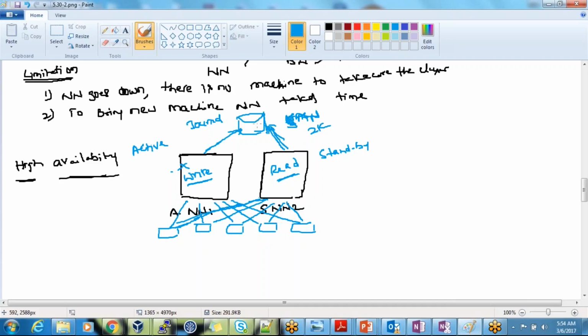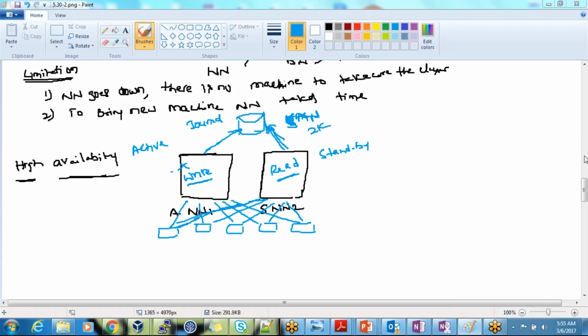When both are running, one guy will take care of the write operations and one guy will take care of the read operations. If the active machine goes down, then the one remaining machine will take care of both roles for the time being. Failing a machine is not that easy. Even if it fails, a mail will be triggered to your admin, and the admin will come up and take care of things. Understood, guys?